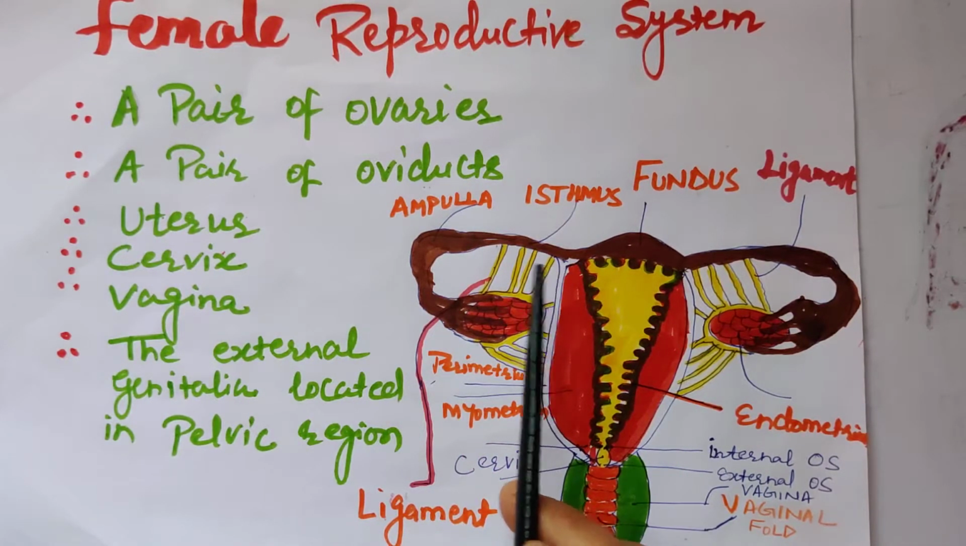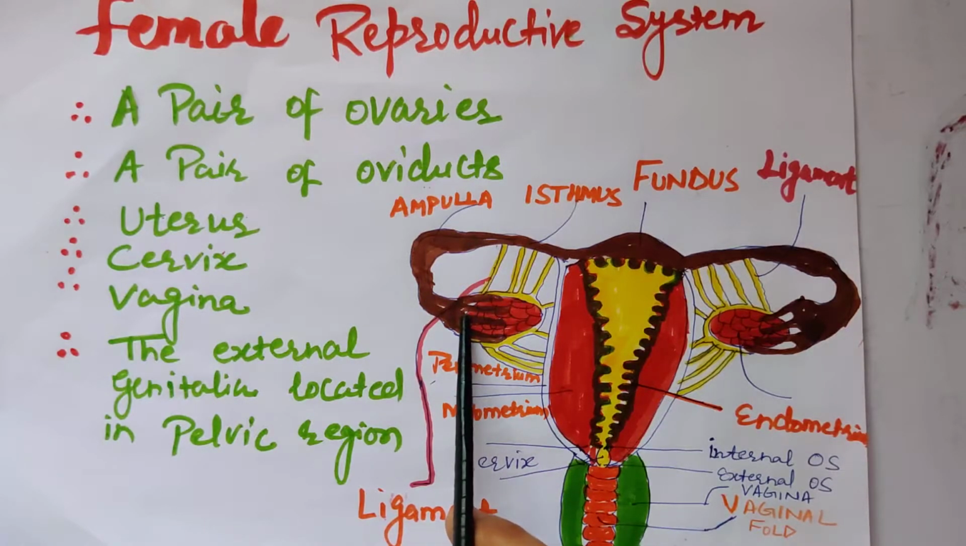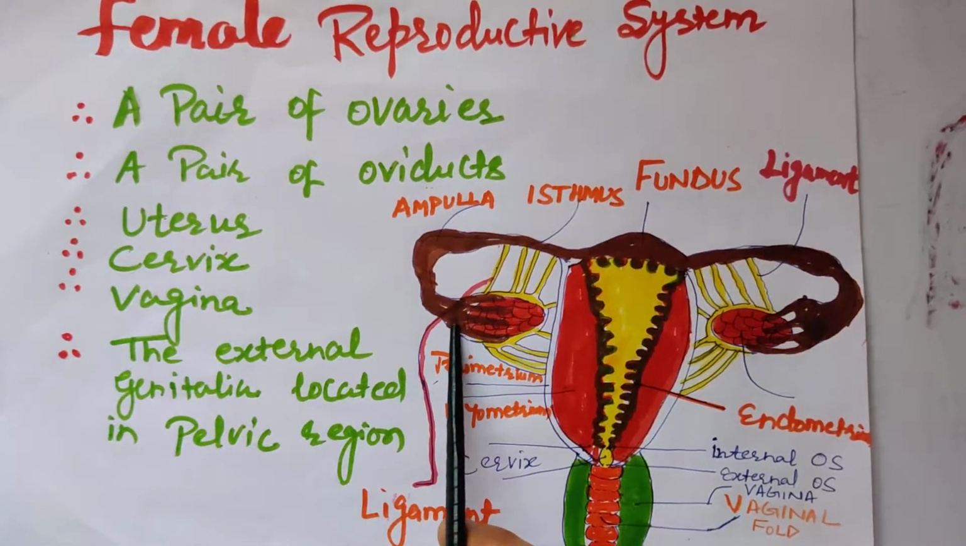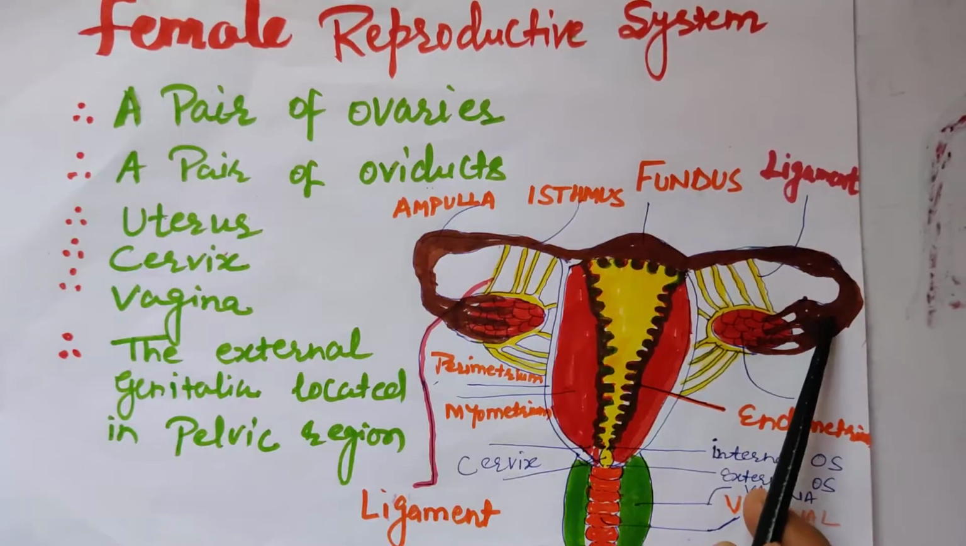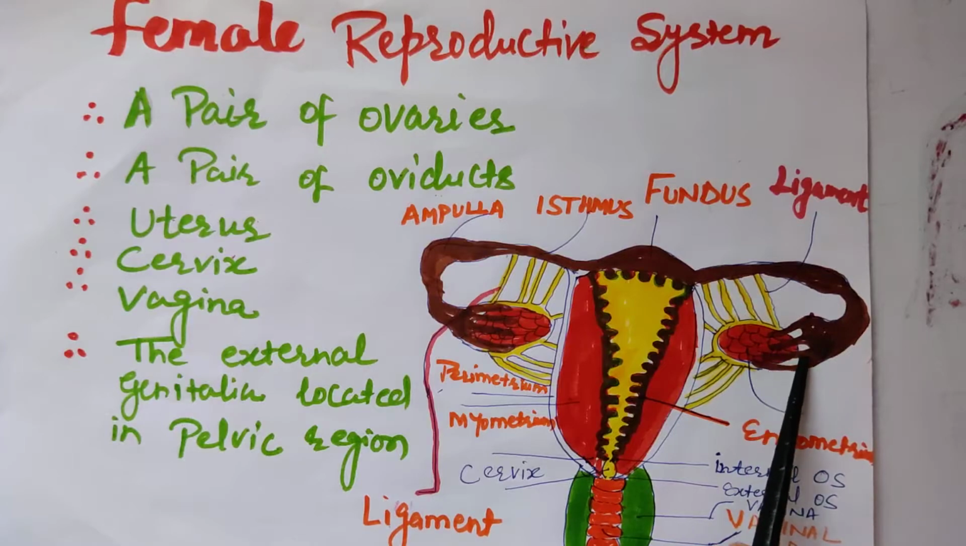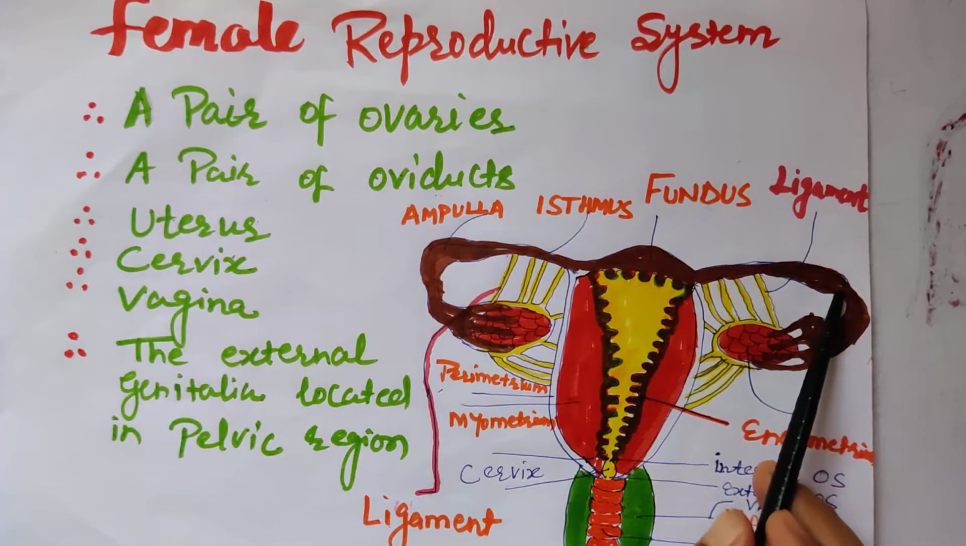How many parts does the fallopian tube consist of? It consists of 3 parts. This funnel-shaped part is called infundibulum, and the finger-like projections coming out of the fallopian tube are called fimbriae. What is the function of these finger-like projections? Here at the base ostia are there, so they pick up the ova which is released from the ovary and send that into the fallopian tube.